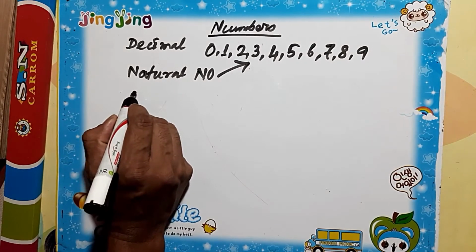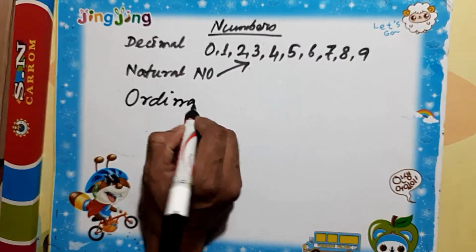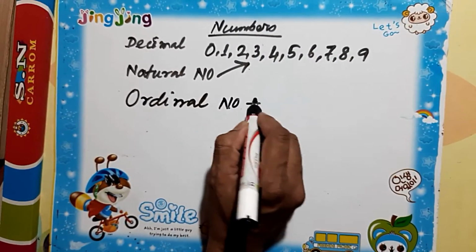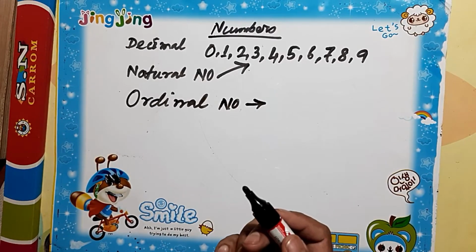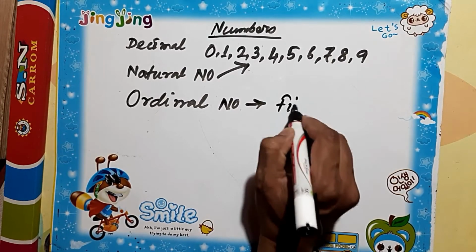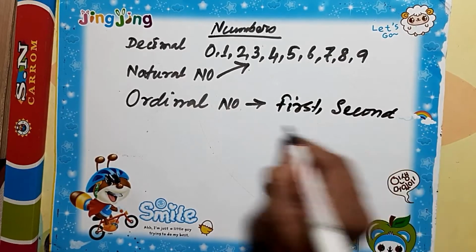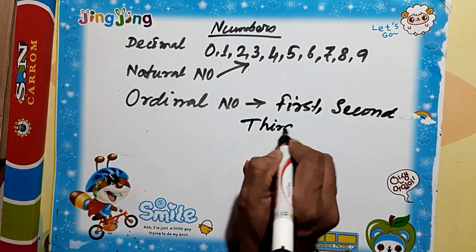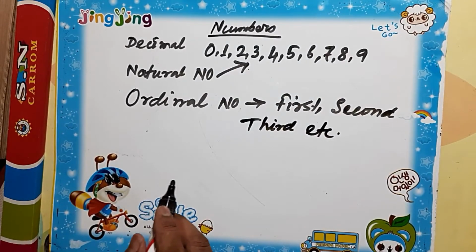Then comes the other form, called ordinal numbers. If you put a number in words, like first, second, third, etc., those are called ordinal numbers.